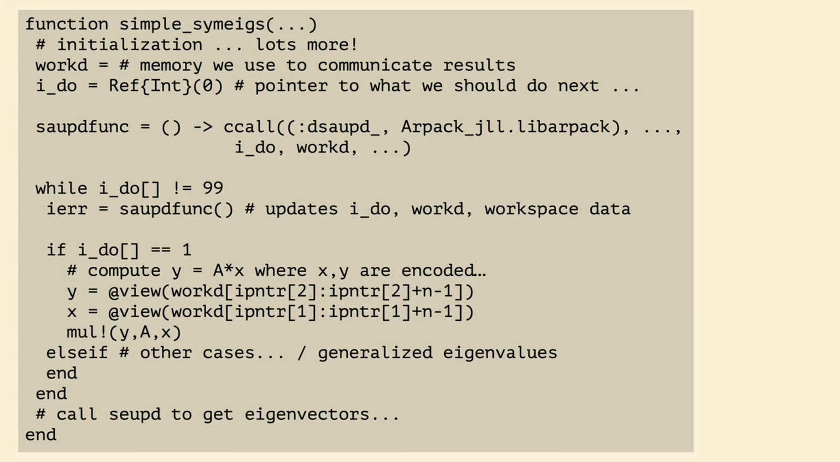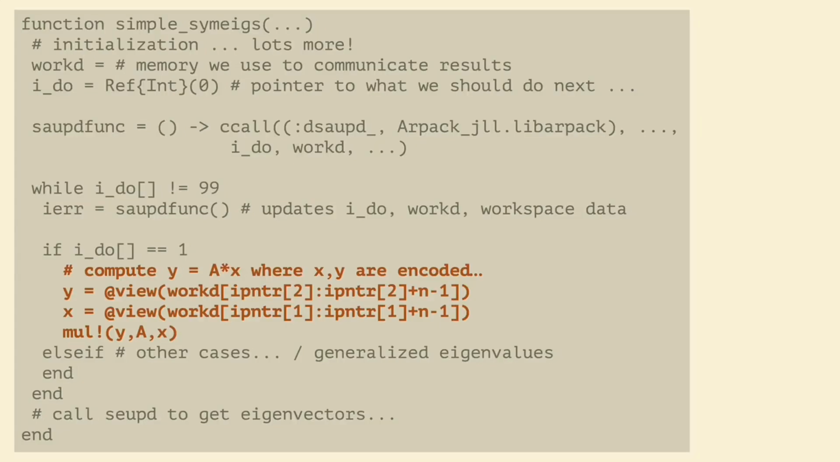It uses this reference pointer called iDo, where you call this function SAUPD, symmetric Arnoldi update is what that stands for. It updates a bunch of data structures. And then when this returns, if the value of iDo is 1, that means that you should compute a matrix vector product. Alternatively, if the value of iDo comes back as 99, that means Arpack is done. And there's a whole host of other cases. But you can see this loop implemented in all sorts of different technical computing packages.